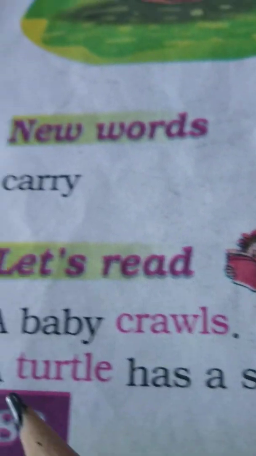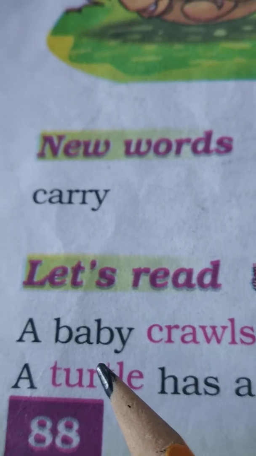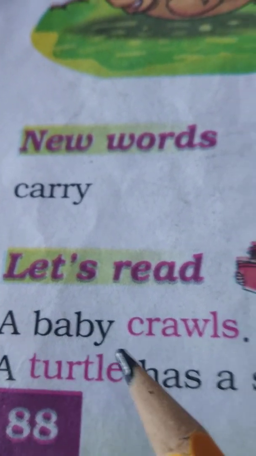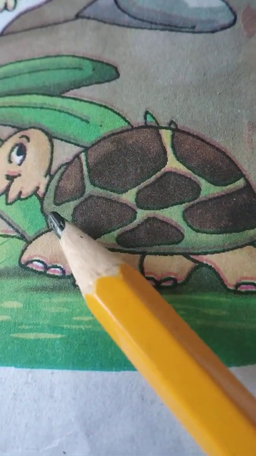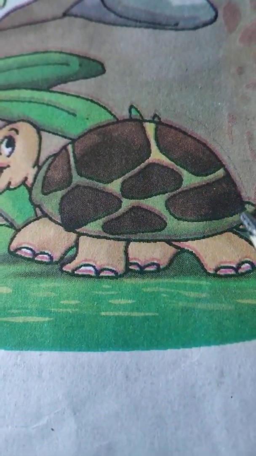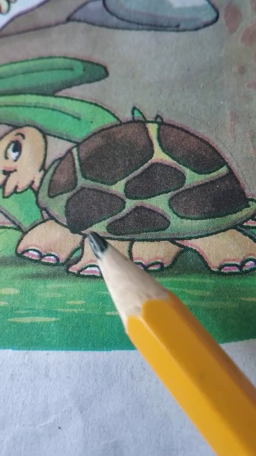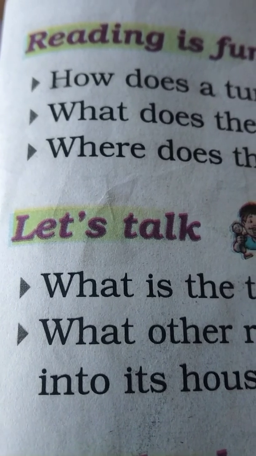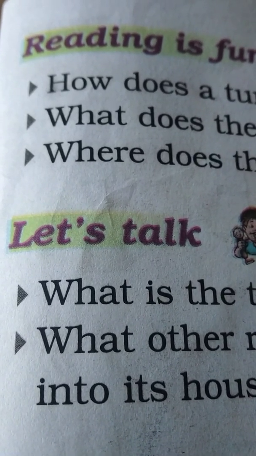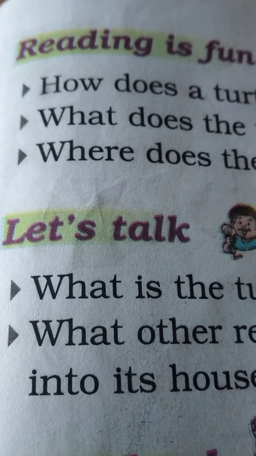Then we have 2 sentences, which I've already read to you or said to you. A baby crawls. A turtle has a shell. Did I say this word shell before? If I did not, let me show you what the shell is. The shell is this hard covering on the back of a turtle. Now, once you have written the word meanings, you may continue on page 89 with me.